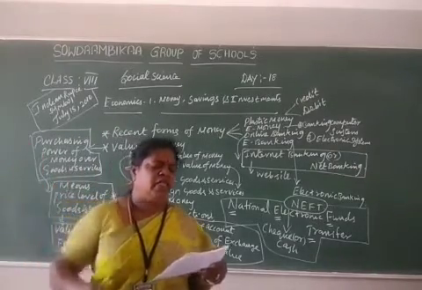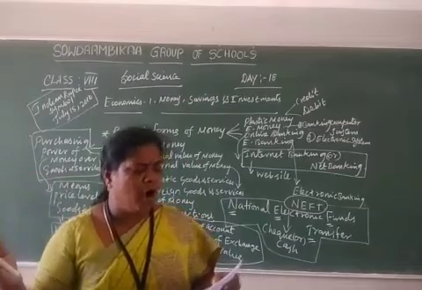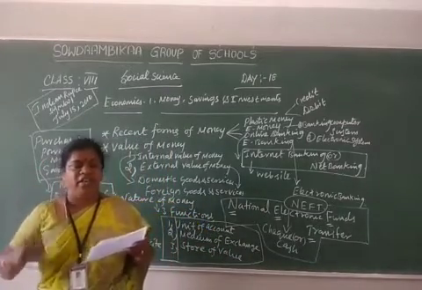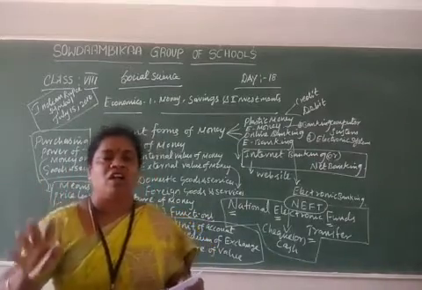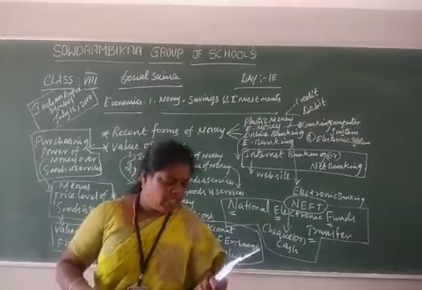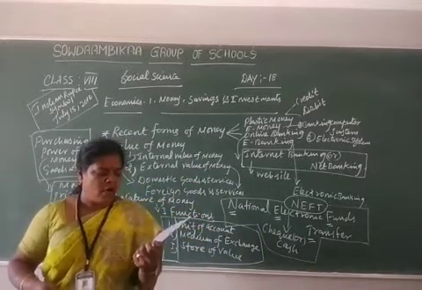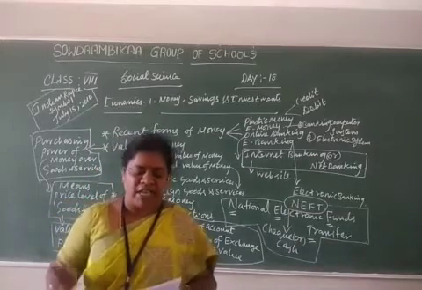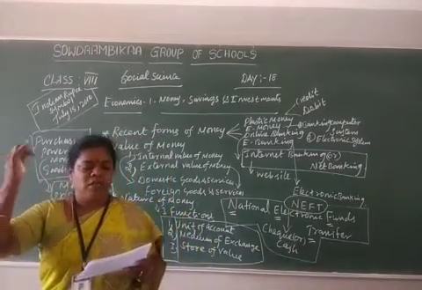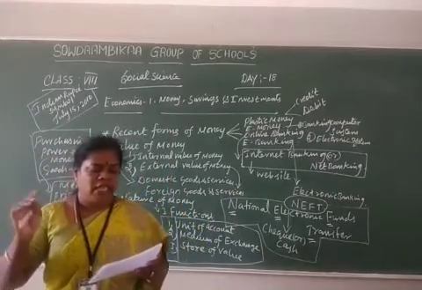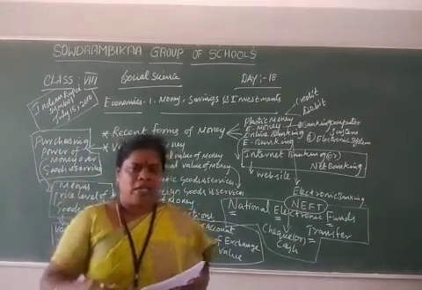The final stage in the evolution of money has been the use of bills of exchange, treasury bills, bonds, debentures, saving certificates, etc. These are called near money.